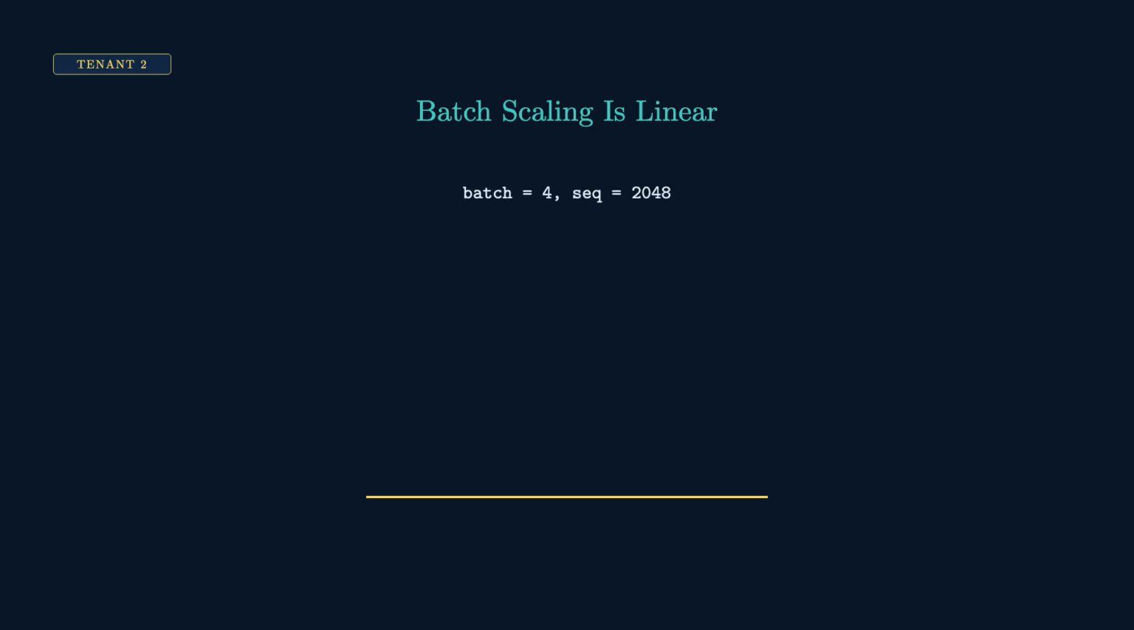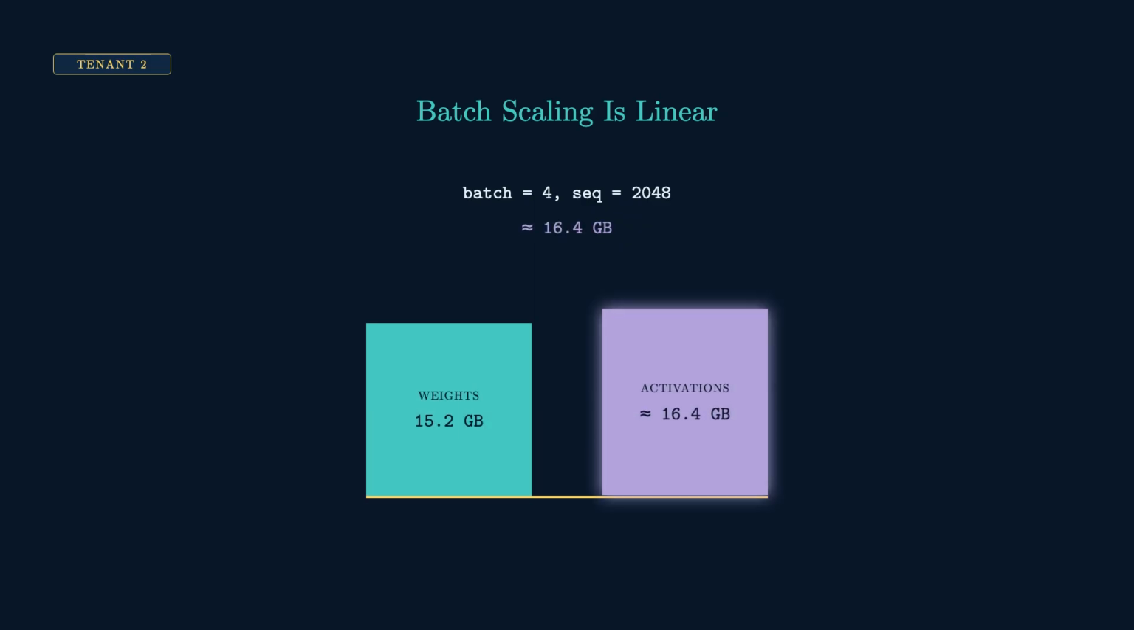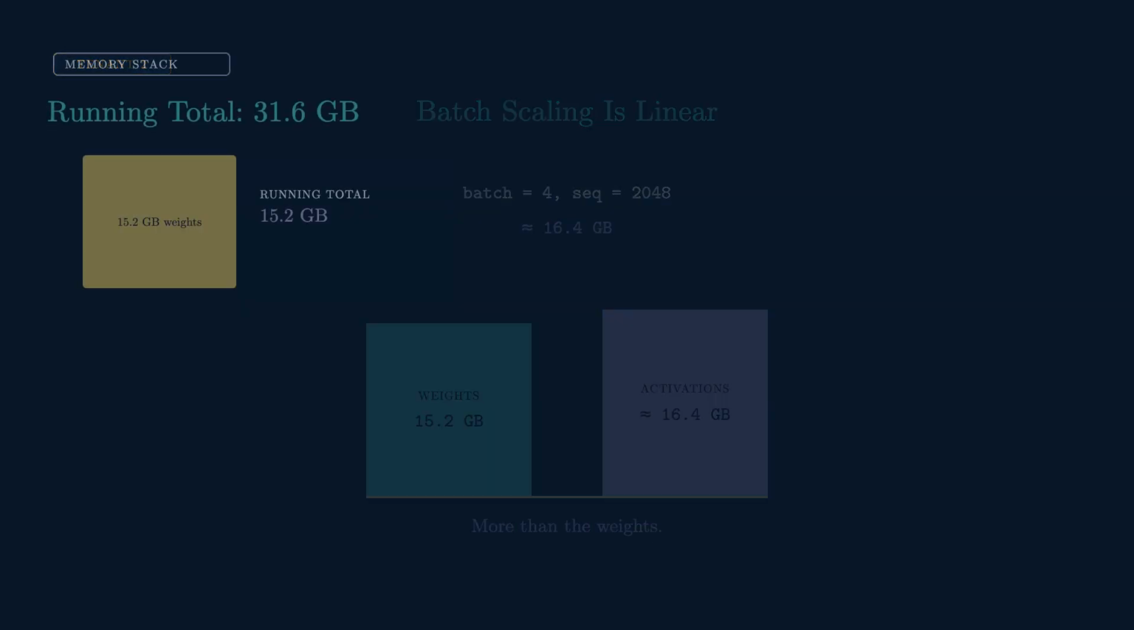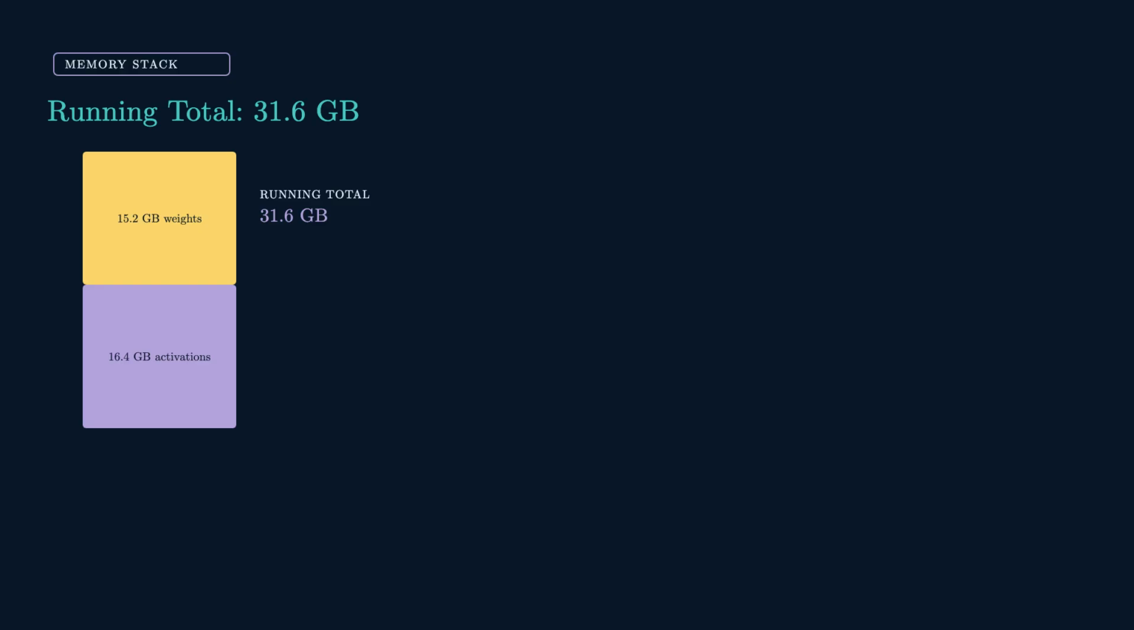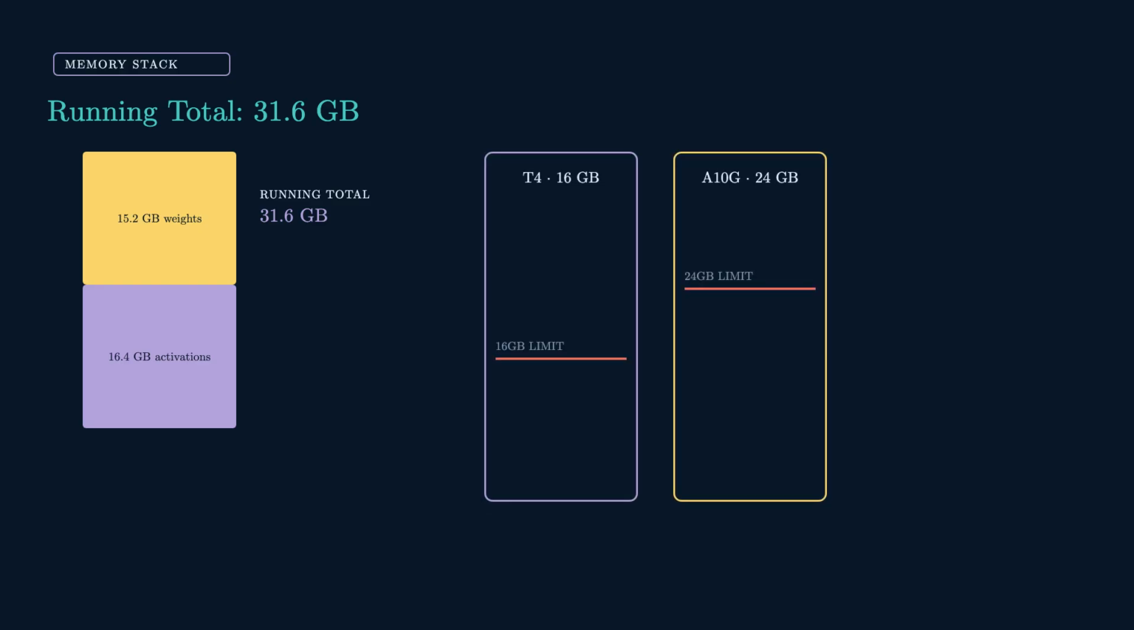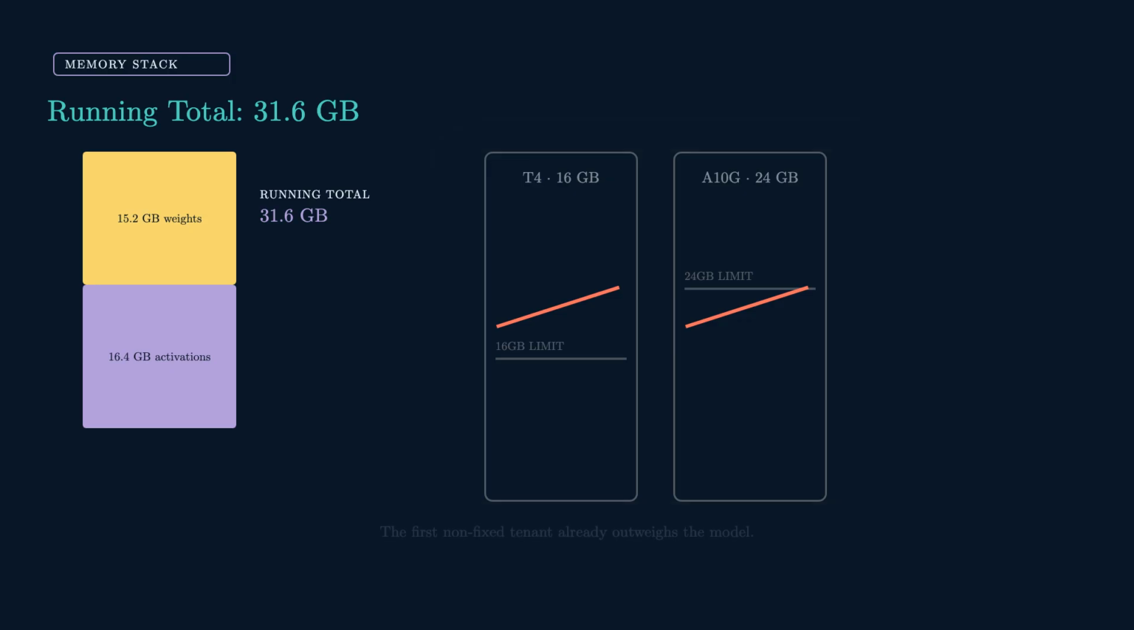So, batch of 4, sequence of 2048, Qwen 2.5, 7B stores around 16.4 gigabytes of activations. Put that next to the weights. It's bigger, more than the model itself. Stack it up. 15.2 gigabytes of weights plus 16.4 of activations gives you 31.6 gigabytes. And just like that, the T4 is out, and so is the 24 gigabyte A10G. Both gone, 2 tenants in. This is the first tenant that isn't fixed. Weights didn't care how long your conversation was, activations do. And we haven't touched training yet.